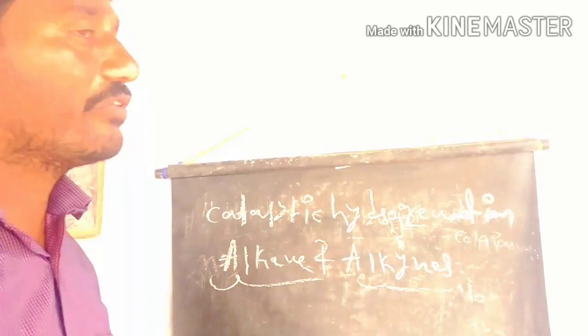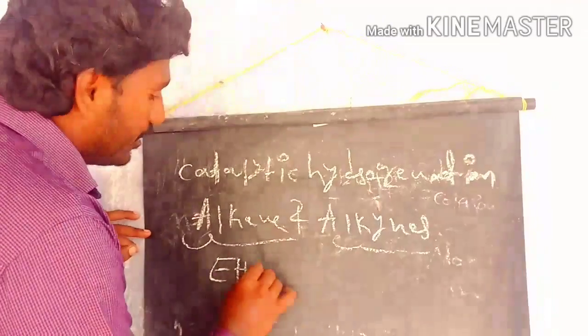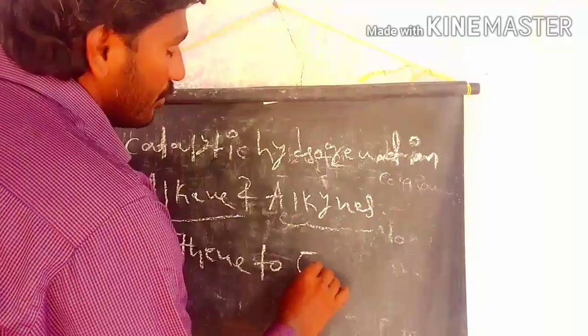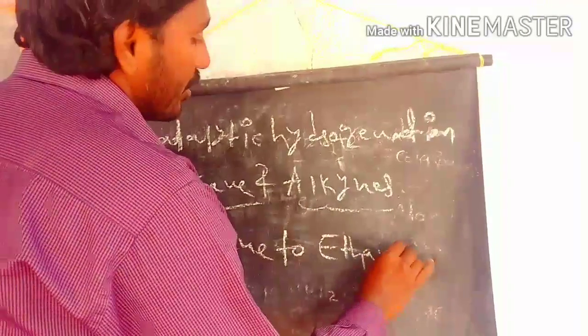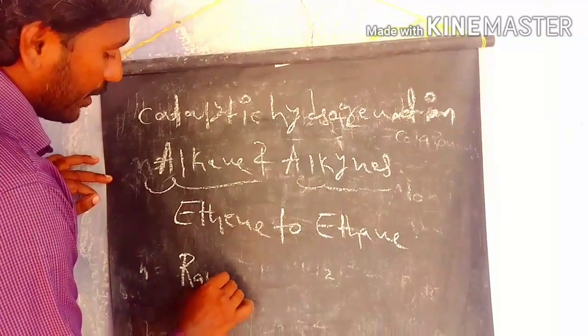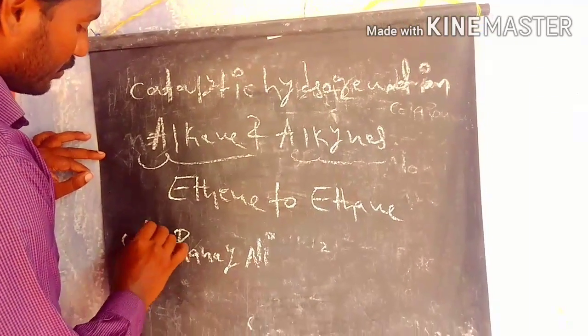Let's see what is happening with the alkenes. If you take a simple example, ethene undergoes this hydrogenation process to prepare ethane. So ethene to ethane. In this process, we are using some catalyst like transition metals. Here we take Raney nickel, one of the catalysts.